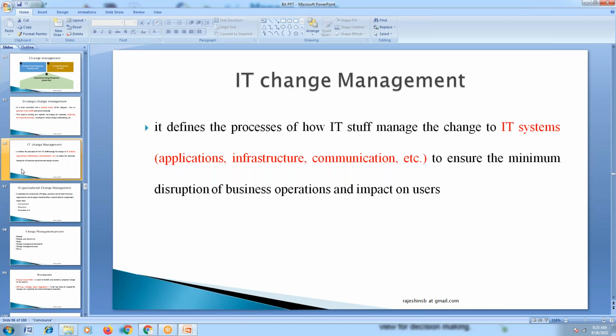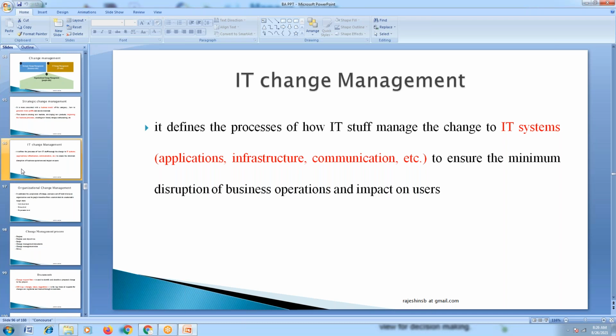Why am I talking about organizational business or people change management? Because the role of a business analyst is seen not only in IT, you could see it in non-IT as well. Change management is not confined to IT. It is everywhere. People who are from a management background will know, right? In every industry, in every sector, the change management concept is applicable. It's not something confined only to project development or something of that sort.